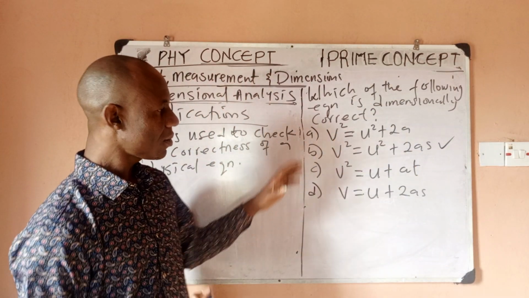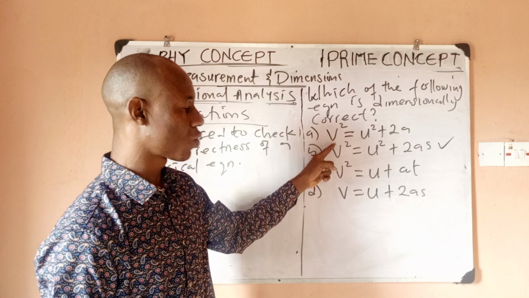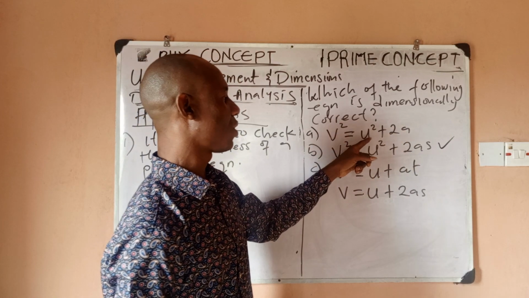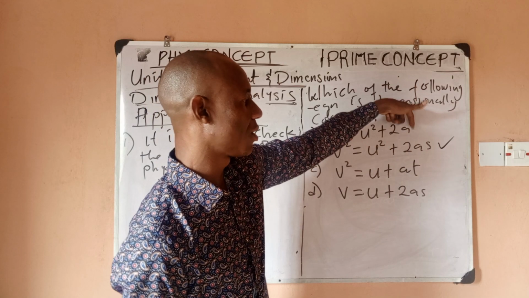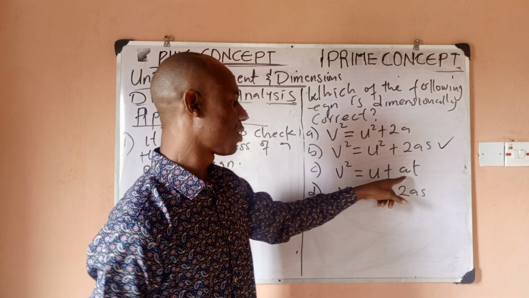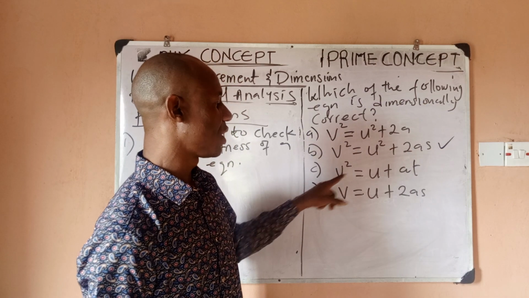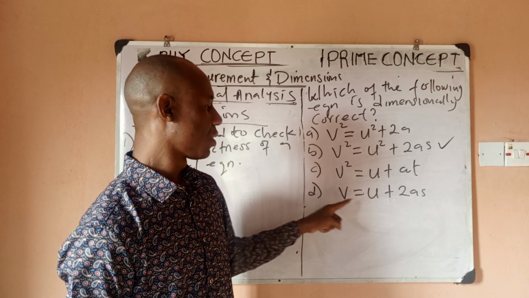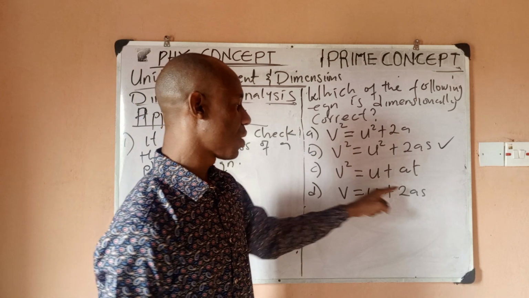From equation of motion, v squared is equal to u squared plus 2as. V squared equals u squared plus 2a is not correct because there's no s. So this is not correct. V squared, this is supposed to be v equals u plus at. This is supposed to be v squared equals u squared plus 2as. So this is the correct one.